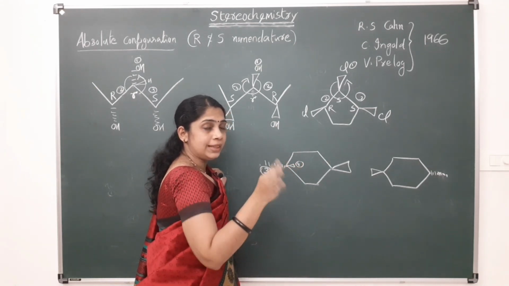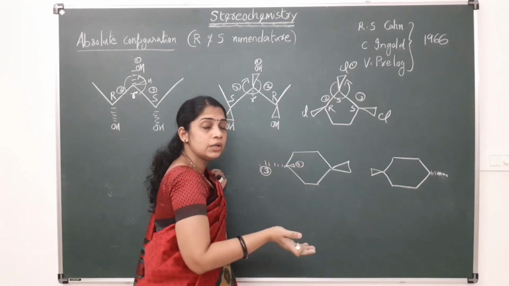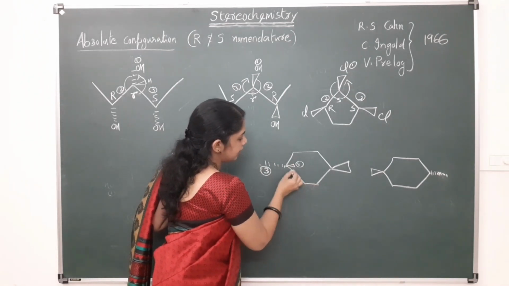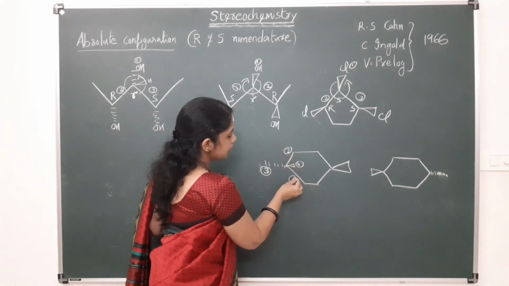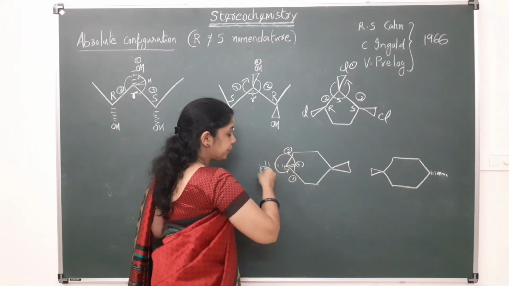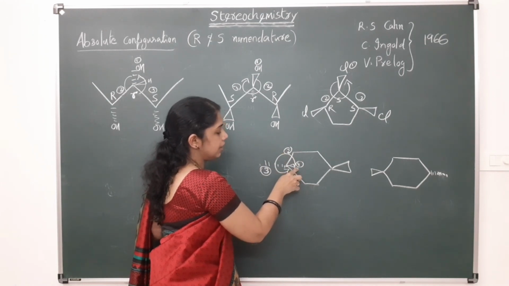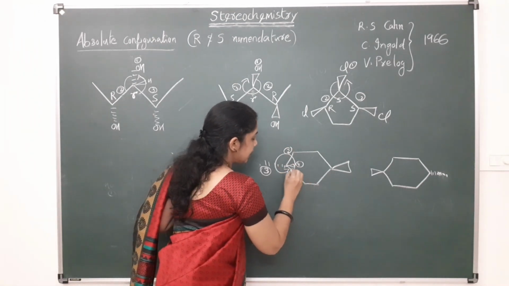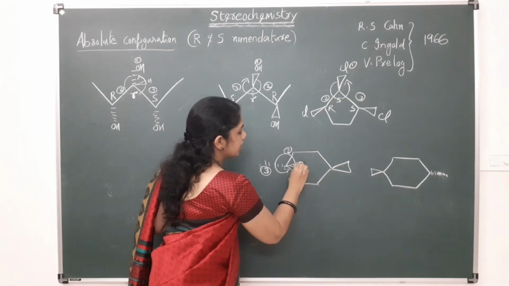That is the method in these types of systems: we have to give the configuration in such a way that the resultant configuration should be R. So here this side will be 1, this side will be 2, and this side 3. So 1, 2, 3 is in the anti-clockwise direction, but hydrogen is above the plane, so reverse it. So this is having the R configuration. In such a case also we have to use small r, okay, small r.